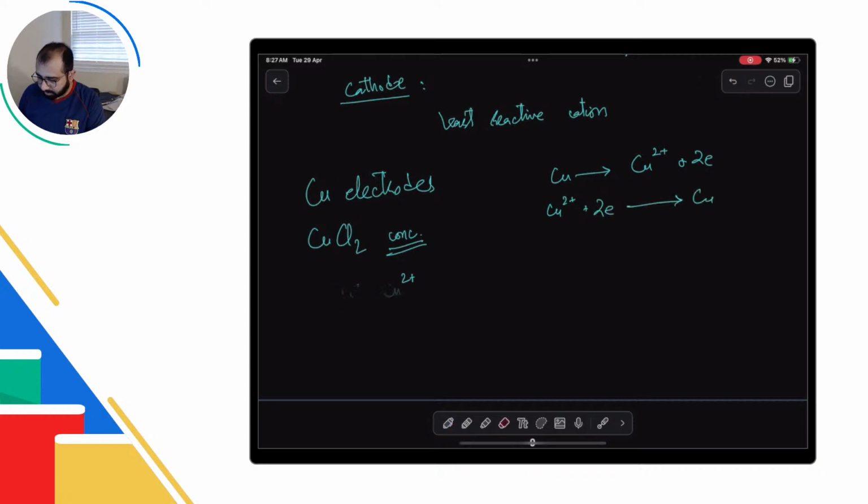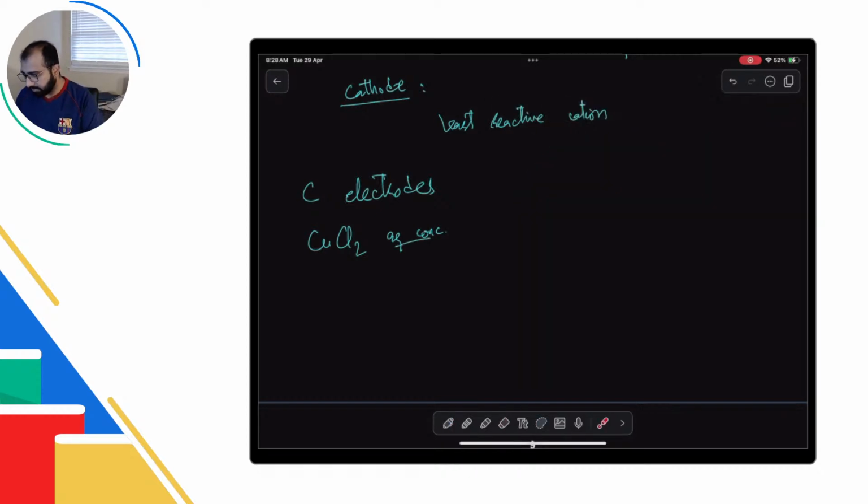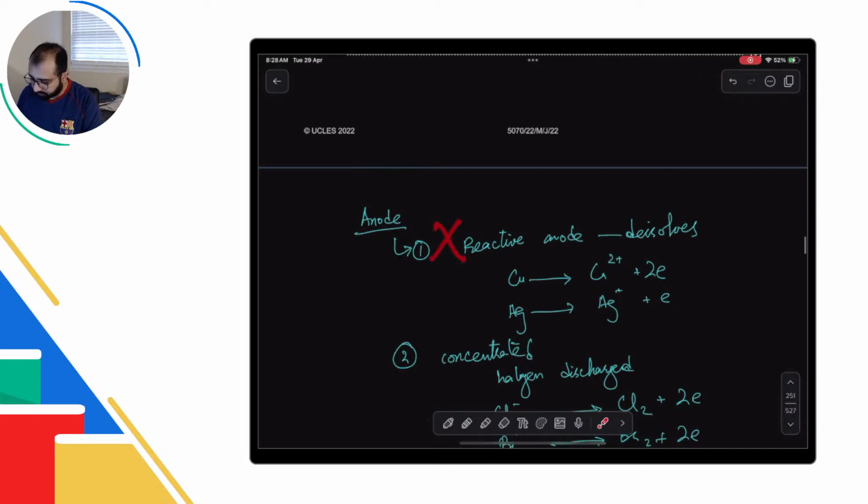अच्छा, अब इसको change करते हैं. Let's suppose we take graphite electrodes, carbon electrodes, but copper chloride हमारे पास aqueous है, वो आपसे dilute या उसका बोलेगा ही नहीं. ठीक है, so let's suppose aqueous concentrated है. अब क्या होगा? हमारे पास reactive anode तो नहीं है, तो ये नहीं होगा.